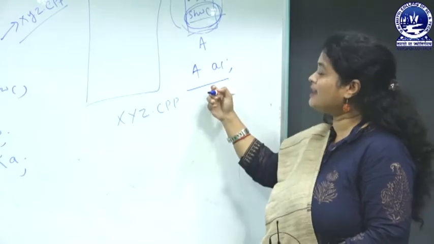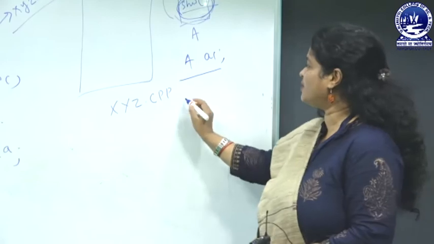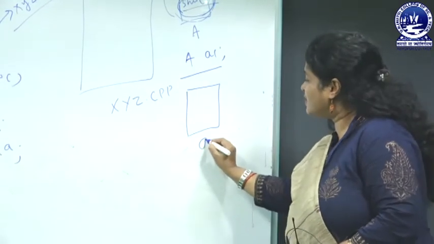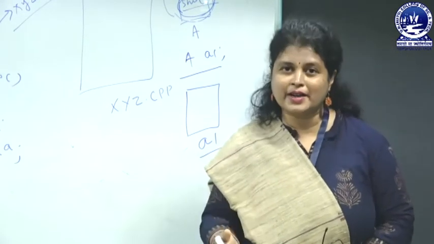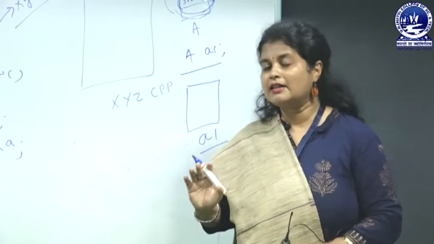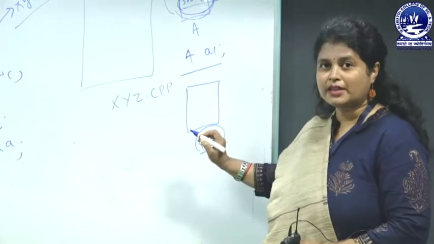When you write such a statement, exactly what happens is that the memory occupies one area, and it is referred to by a1. Actually it is not the name of the area, it is referred by a1. We will discuss the reference variable concept later, but till now just remember that a1 represents this memory area.